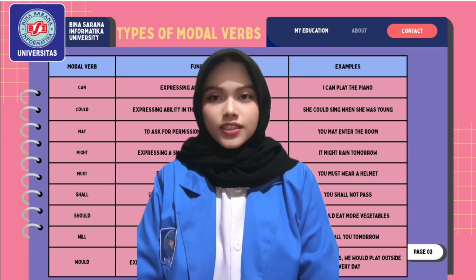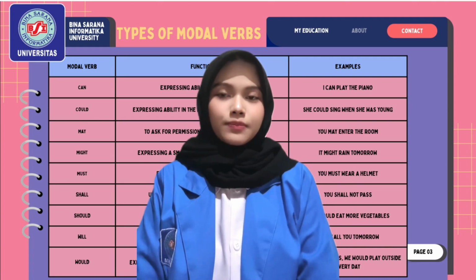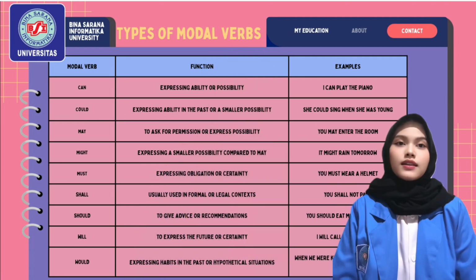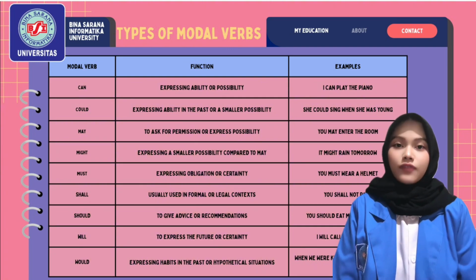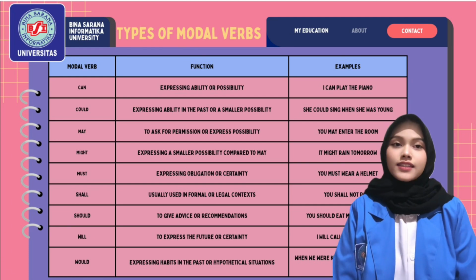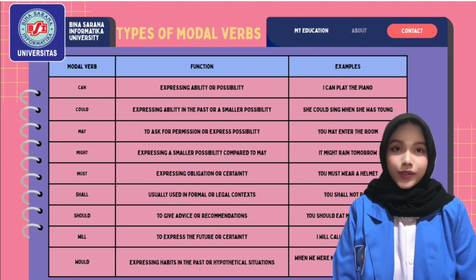Next, on the third slide, there are types of modal verbs. There is a table with examples of each modal verb. Types of modal verbs, functions, and examples. Modal verb can functions to express ability or possibility. Example: I can play the piano.